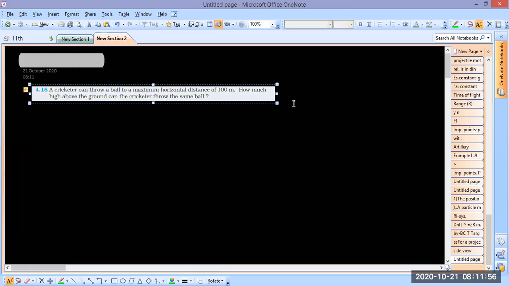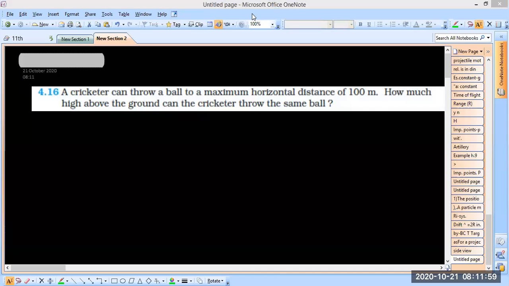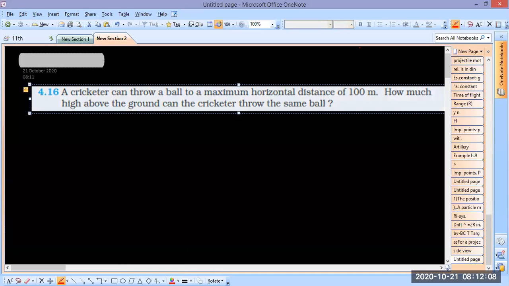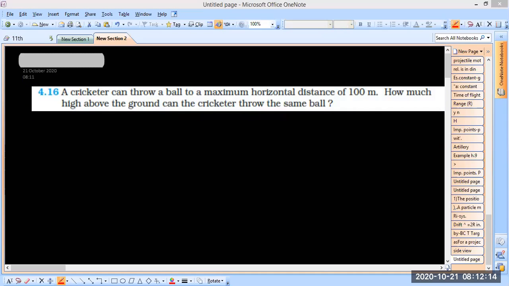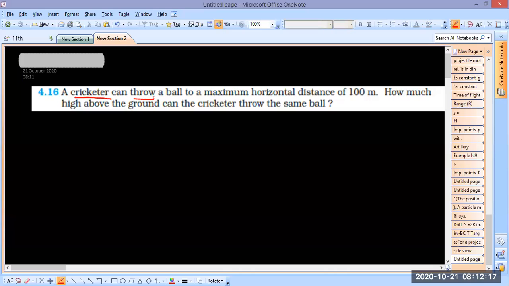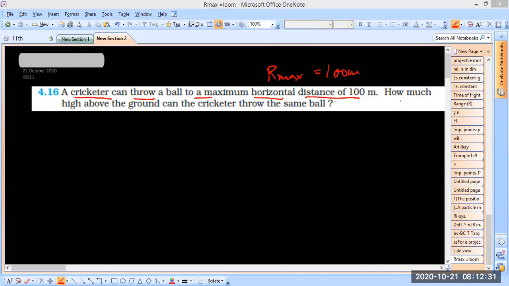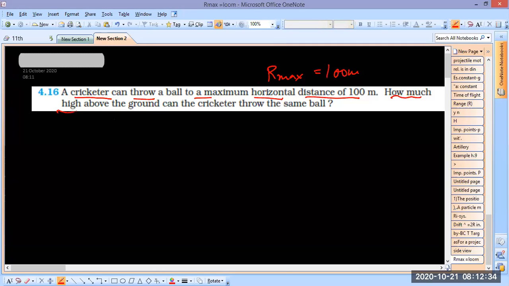Okay, different answers are coming, right? So I'm going to ask you some basic questions first. Yes, Neil. It is given that a cricketer can throw a ball to a maximum horizontal distance. So this is R max, right? It is given. Now the question is, how high above the ground can the cricketer throw the same ball?